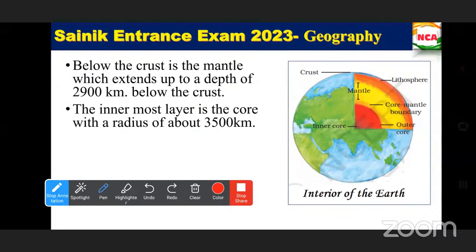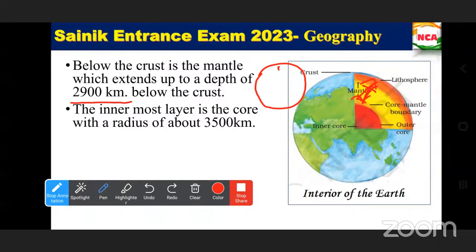Yes, below the crust, okay? The outer layer is the crust, that is the lithosphere, where we are standing, where we have the land. Below that, we have the mantle. The mantle is extending up to about 2,900 kilometers below the crust.